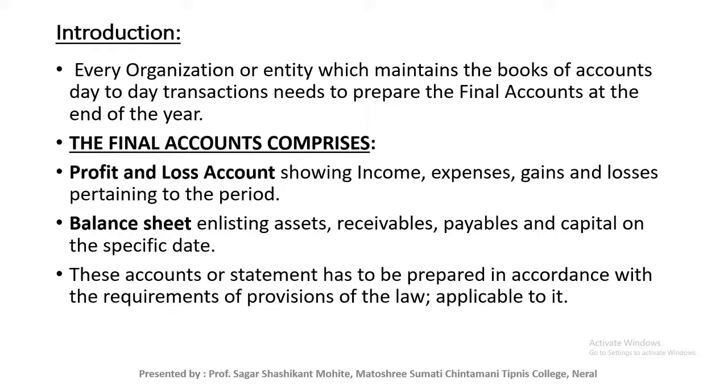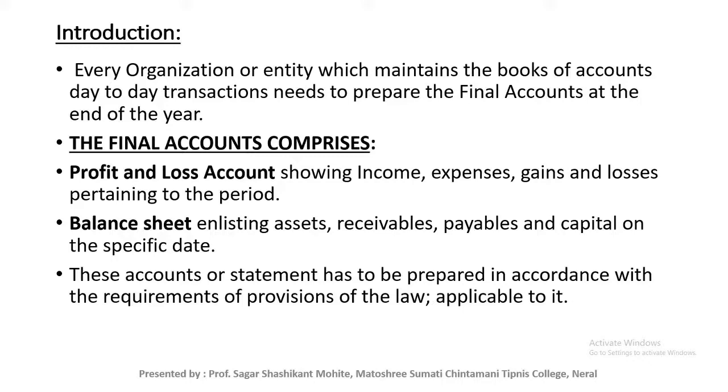The final accounts of companies as per the Companies Act 2013 include the balance sheet at the end of the financial year, that is Part 1 of Schedule 3. Next, the statement of profit and loss, that is Part 2 of Schedule 3. Next, the cash flow statement.